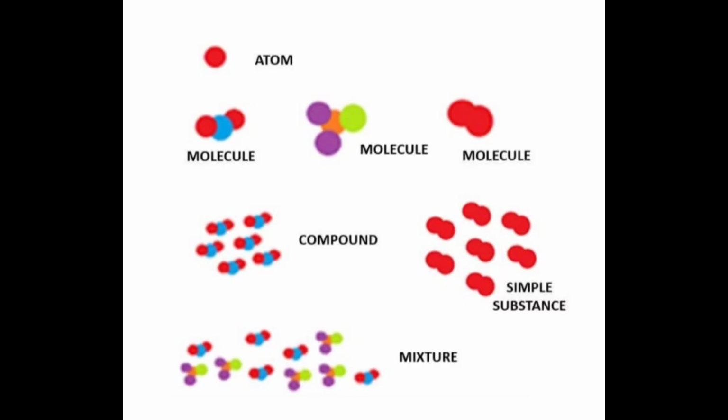If we take, for example, let's say the red molecule, yes? This is a molecule which consists of the atoms of the same element. If several such molecules come together, they will form a simple substance. And if we mix different, absolutely different molecules all together, like imagine you have one container in which there are different molecules, that will be a mixture.